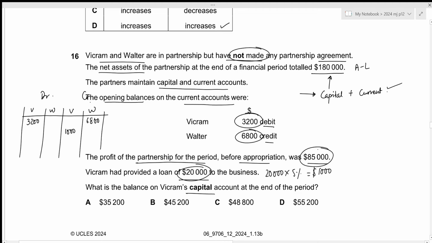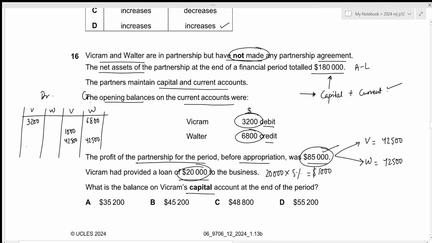Then we have the profit before appropriation of 85,000. And again, in this case, there is no partnership agreement, which means that there will be no interest on capital, no interest on drawings, and no salaries. So this will be our residual profit. And due to the absence of partnership agreement, this will be divided equally among Vikram and Walter. So Vikram will receive half of it and Walter will receive the remaining half of it. Half of 85,000 is 42,500. So this will be the share of residual profit, which will again go towards the credit side of their current account balances. So we have 42,500 and 42,500.